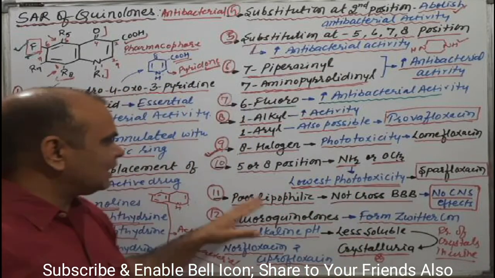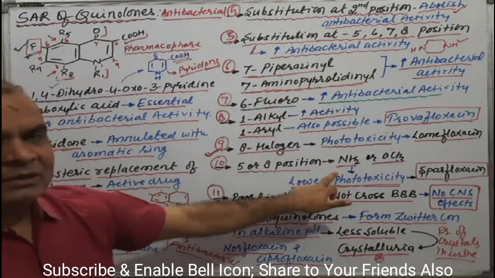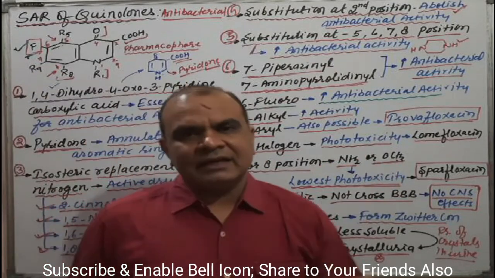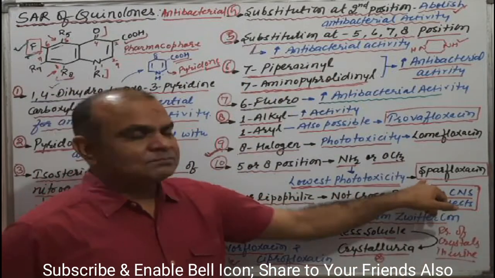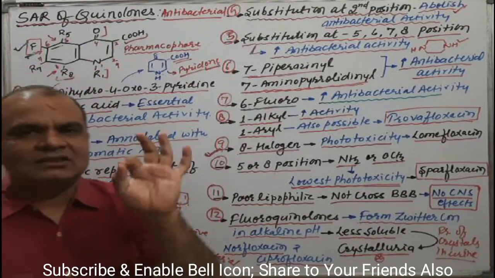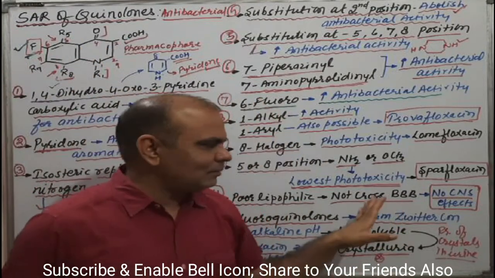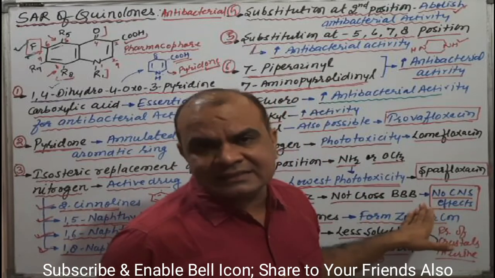But if the 5th or 8th position is substituted by an amino or methoxy group, there will be the lowest phototoxicity, for example sparfloxacin. These drugs are poorly lipophilic in nature, so they do not cross the BBB and have no CNS effect.